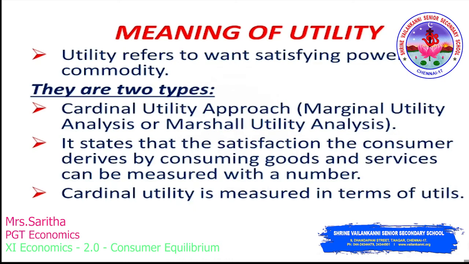There are two types of utility: one, cardinal utility, and second, ordinal utility. Cardinal utility approach is also called marginal utility analysis or Marshallian utility analysis. It states that the satisfaction the consumer derives by consuming goods and services can be measured with a number, and cardinal utility is measured in terms of utils.